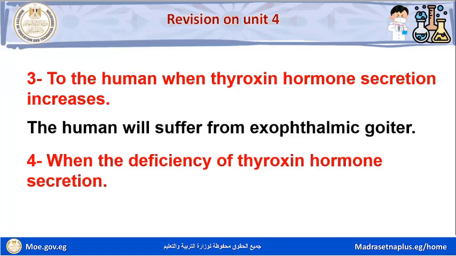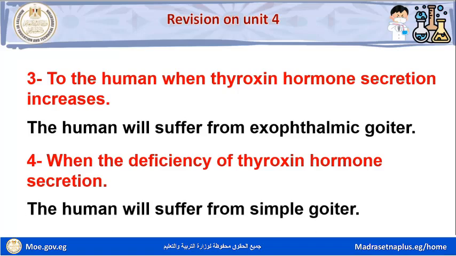Question number 4. When the deficiency of thyroxine hormone secretion occurs, the human will suffer from simple goiter.